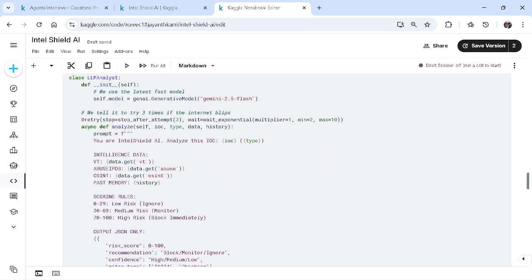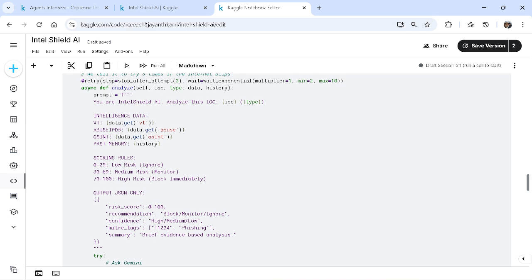After that, I gathered and enriched this information, and I passed those arguments to the brain.